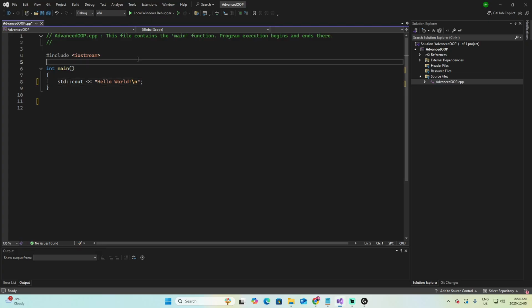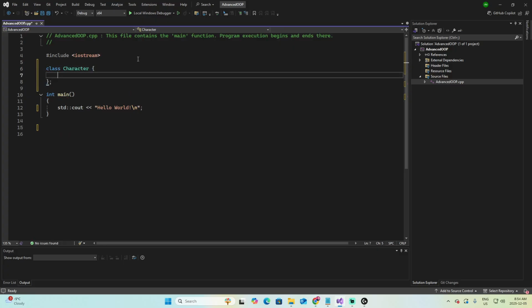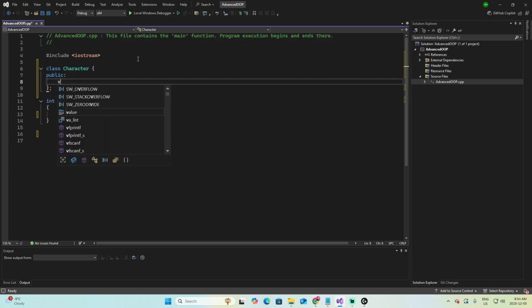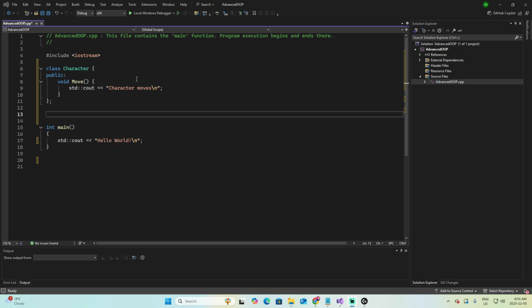Let's create a simple example for inheritance. Start a class called Character. And inside that class, let's define a public section and a method called move. std::cout, and "the character moves". This is what we call a base class, and we can use it as a reference to create other subclasses or children subclasses.